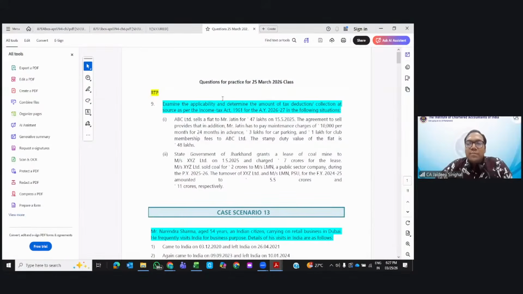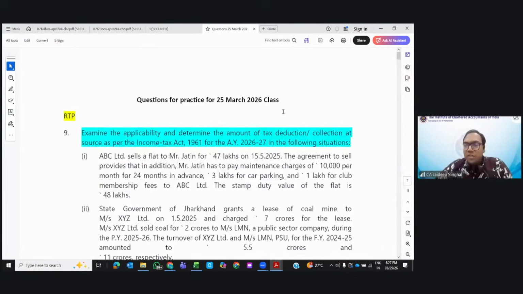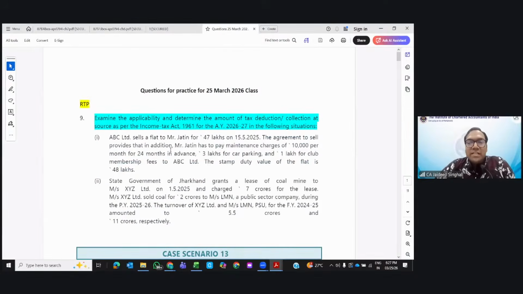Okay, let's start. Examine the applicability of tax deduction and collection at source as per the Income Tax Act 1961 for assessment year 26-27. ABC Limited. I hope the font size and everything is okay and it's visible to you clearly. ABC Limited sells a flat to Mr. Jatin for 47 lakhs on 15th May 2025. The agreement to sell provides that Mr. Jatin has to pay maintenance charges. Navneet, is that fine now?